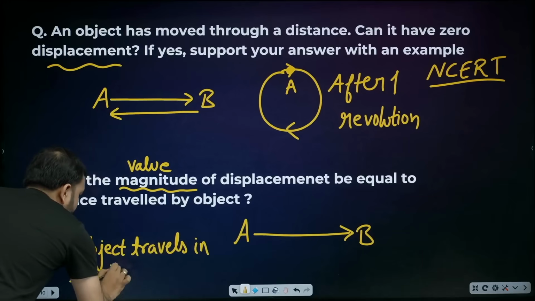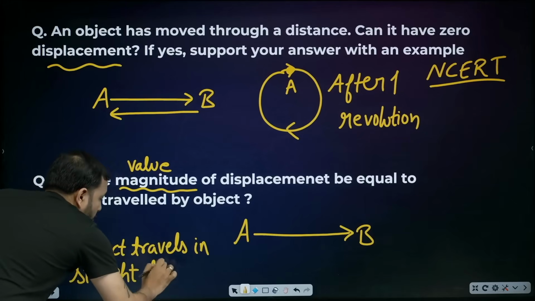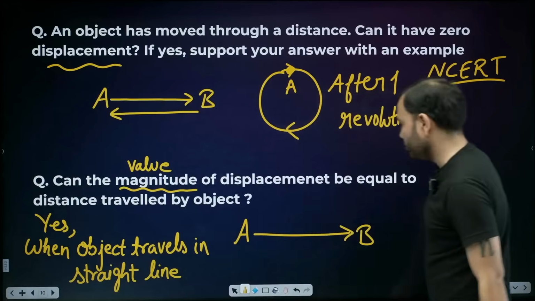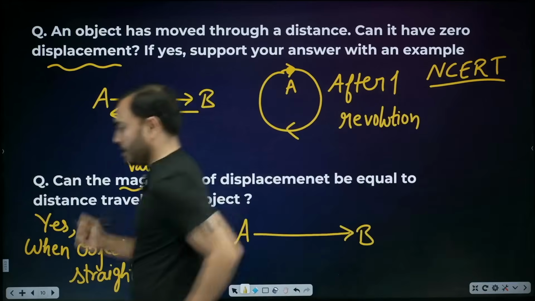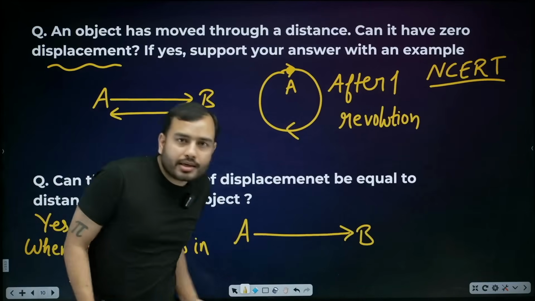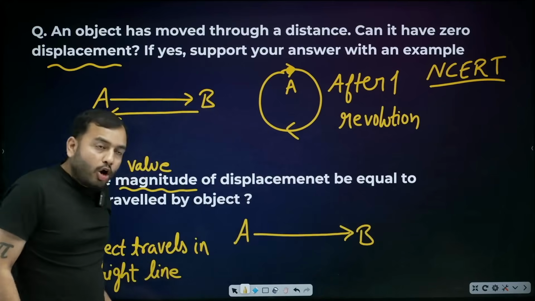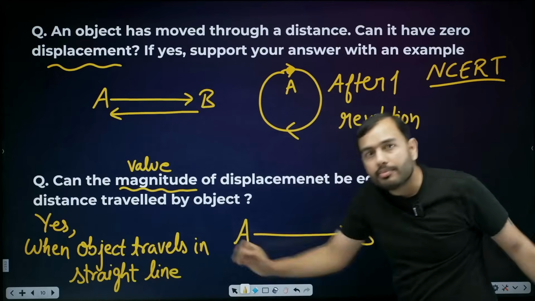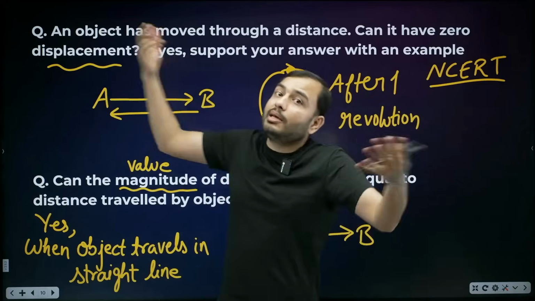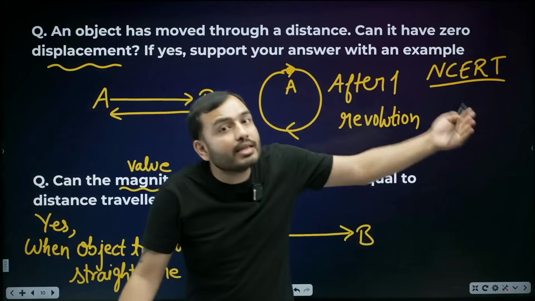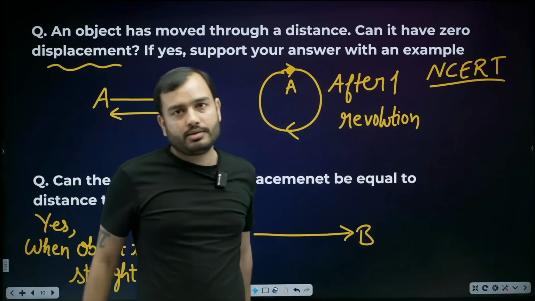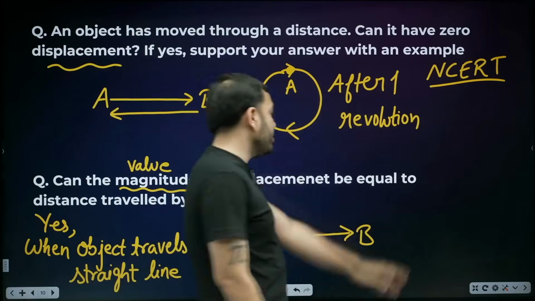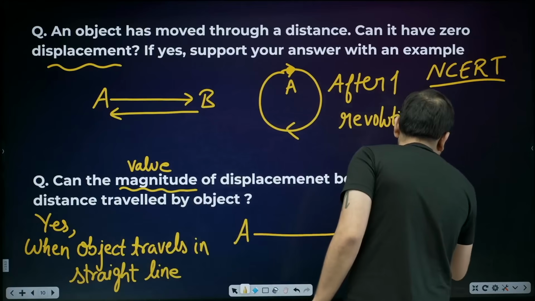If it's exactly straight, beta, when the object travels in a straight line, suppose I am standing here in front of the board and I start running and come here. That's my path, so that is my distance. And the shortest path, what will it be? The shortest path is also this one. So if you walk along the shortest path, then distance is the same as displacement. Clear? So if you move in a straight line, your distance and displacement will always be equal.